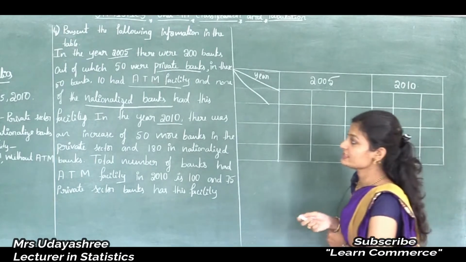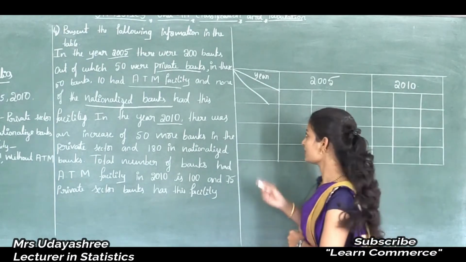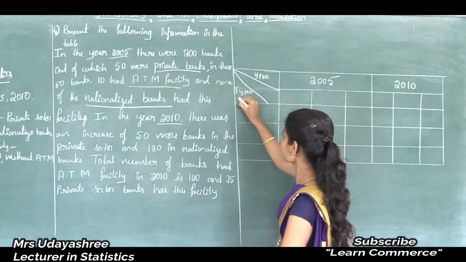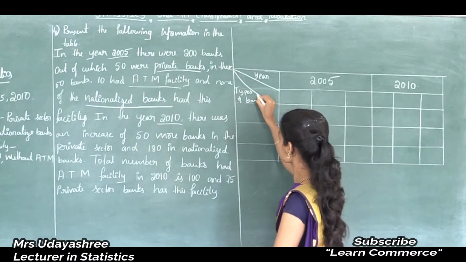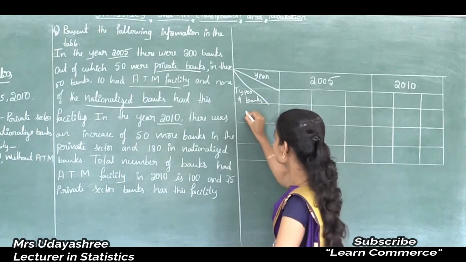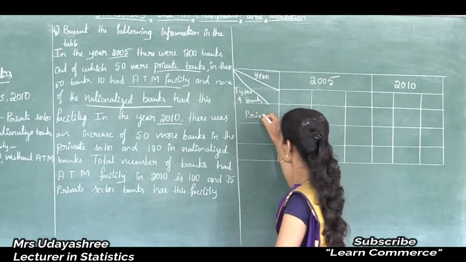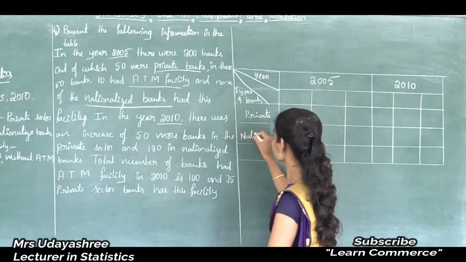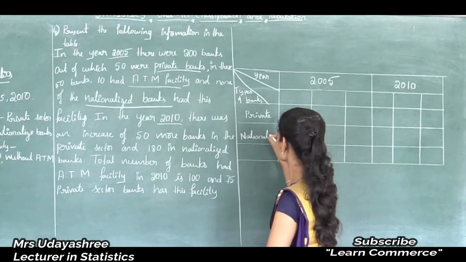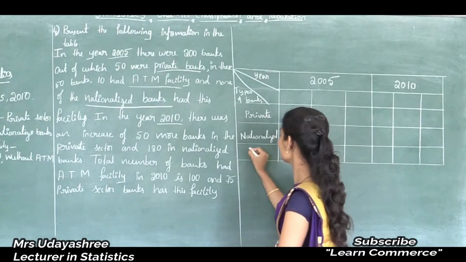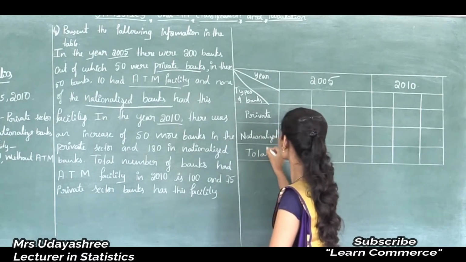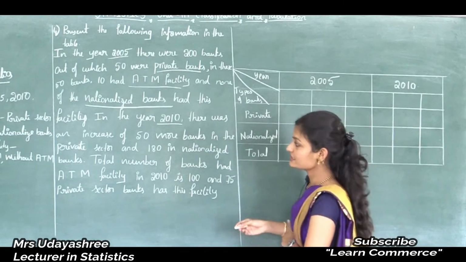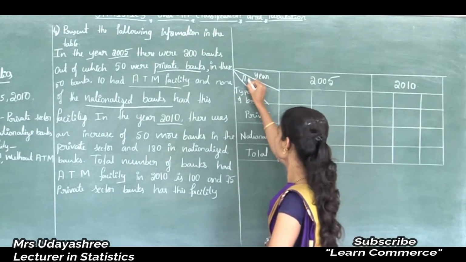Okay, next one is types of banks. So I will write types of banks here, that is private sector and nationalized banks. Here I will write total. One more characteristic is ATM facility.